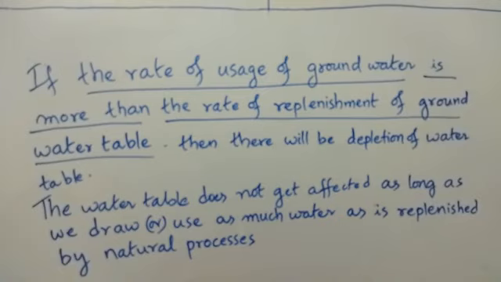Okay, the factors that are causing depletion of the water table are increase in the population and industrial and agricultural activities. We'll discuss them in detail in the coming class.